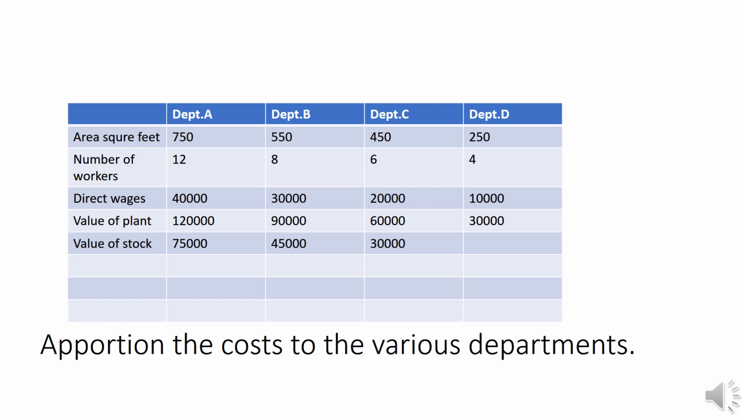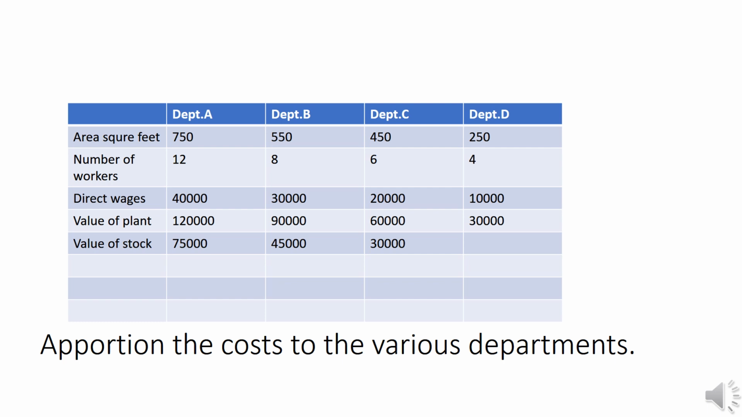And number of workers for each department, that is A 12, B 8, C 6, D 4. And direct wages for A department 40,000, B department 30,000, C department 20,000, and D department 10,000. Value of plant, department A 1,20,000, department B 90,000, department C 60,000, and department D 30,000. And value of stock 75,000 for department A, 45,000 for department B, 30,000 for department C.